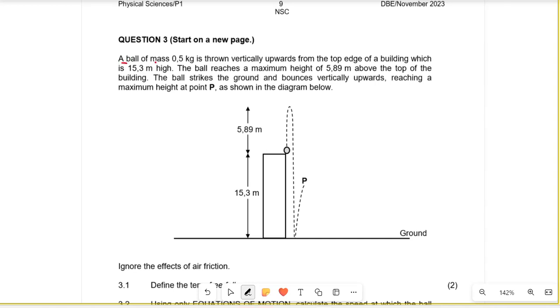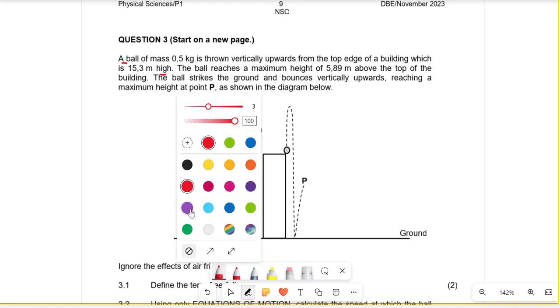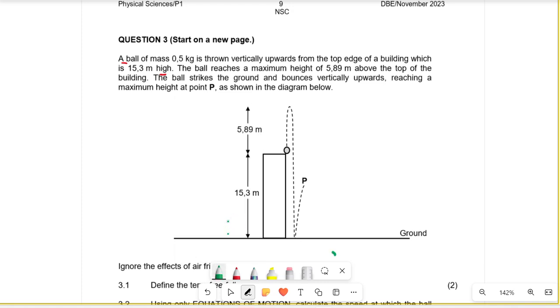A ball of mass 0.5 kg is thrown vertically upwards from the top edge of a building which is 15.3 meters high. As you can clearly see here, the building from the ground is 15.3 meters. So what happens is that they throw the ball from here. Someone throws the ball from here up.